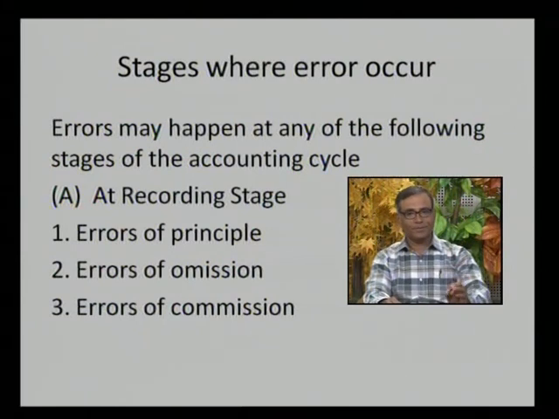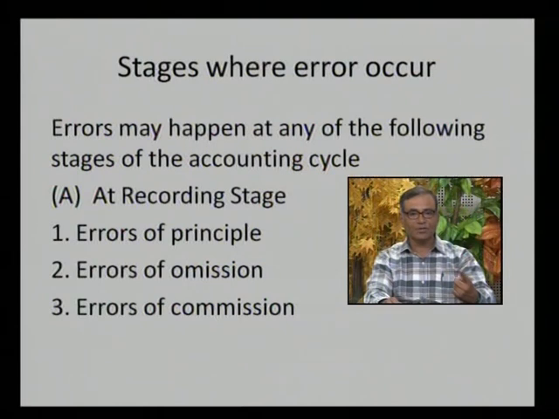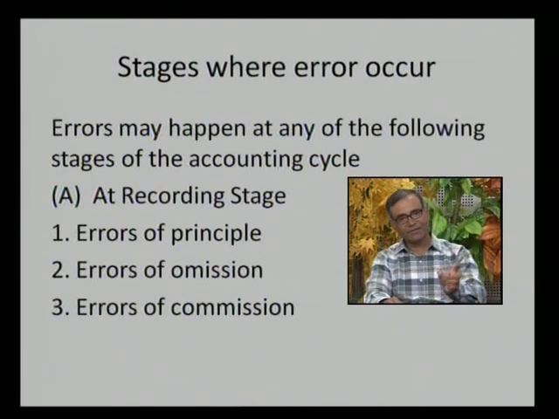Now, if by mistake, instead of debiting 1 lakh to the machinery account, you are debiting 10,000 to wages account and 90,000 to machinery account, that is the error of principal. But this error will not be revealed by the trial balance, because you are debiting rupees 1 lakh ultimately. Whenever you debit the wages of machinery to wages account, that is a wrong entry, which is called the error of principal.